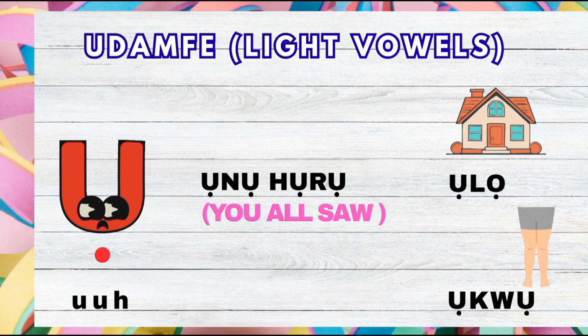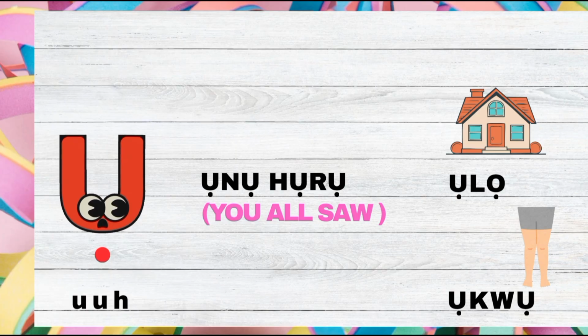So ụlọ means house. Ụlọ anyị, our house. Ọmarịcha ụlọ, beautiful house. Ụkwụ m toro ogologo. I have long legs. So can you say ooh? It just sounds the same way as ooh, just a higher version of it.